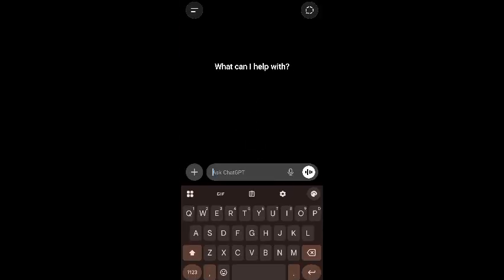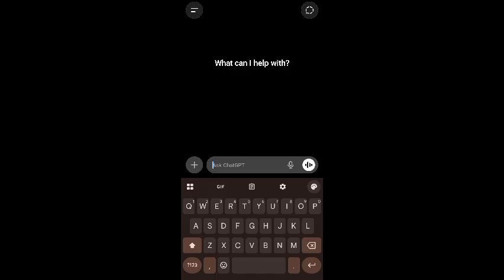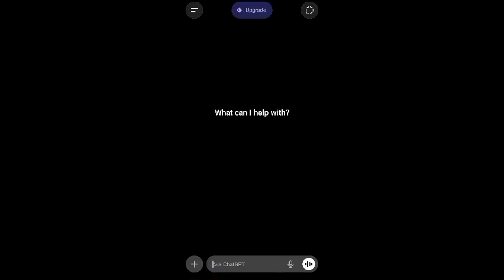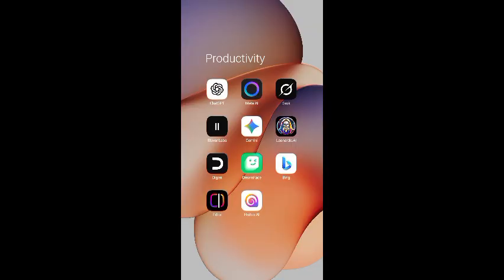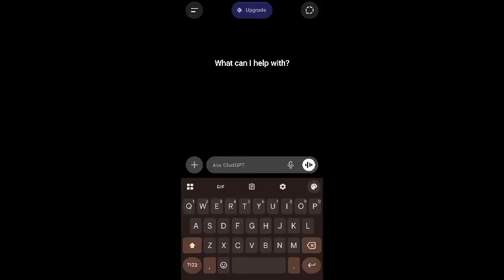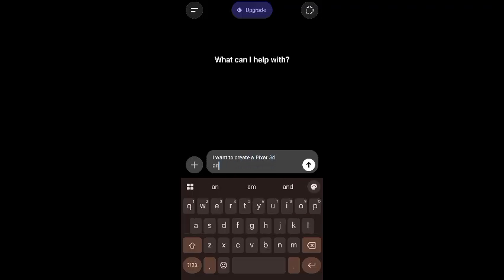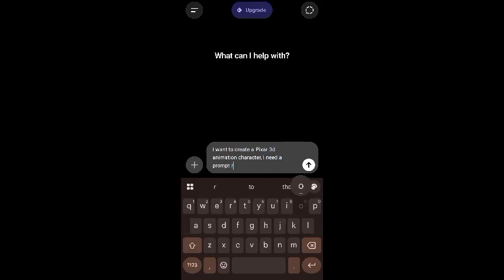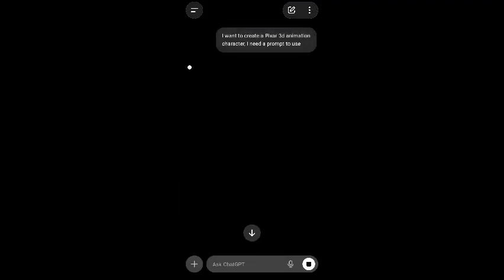So usually I come down here to ChatGPT to generate my prompts, right? I just go ahead and instruct ChatGPT, or rather give ChatGPT an idea of what I want. Let me give an instance. This is just an instance that I'm giving. I already have the prompt I want to use, but I'm only trying to explain that.